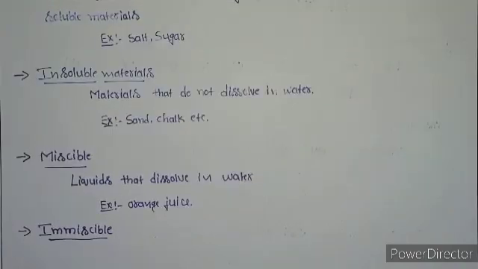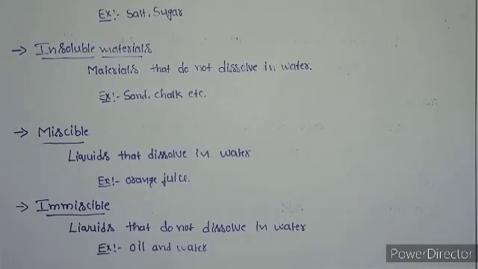Students, next we are going to know about immiscible. Liquids that do not dissolve in water are called immiscible liquids, right? For example, oil and water. Oil is a liquid, right? Oil does not dissolve completely. It will not dissolve in water, because oil and water are immiscible liquids.